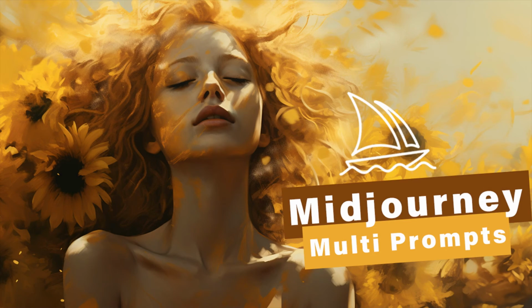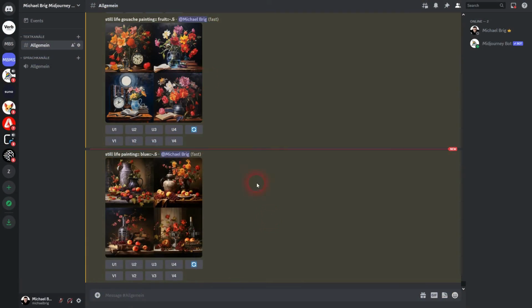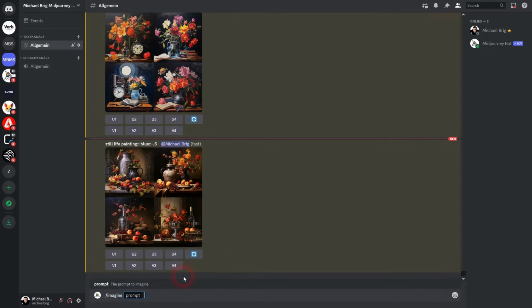And we're back to exploring Midjourney. Last couple of days I've been experimenting with the prompt structure and it inevitably led to multi-prompting. But let us start with a simple example, still life painting.